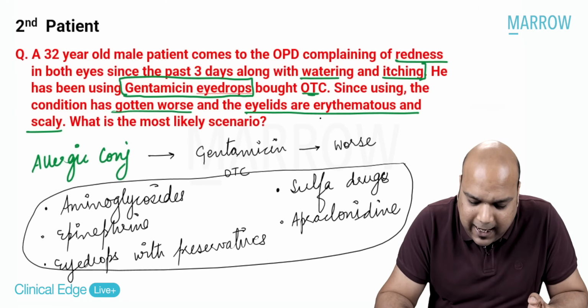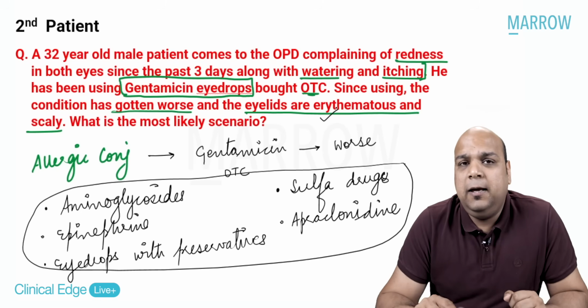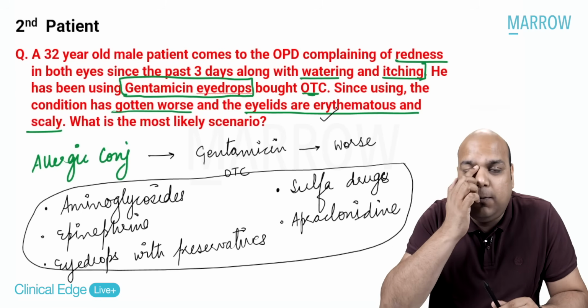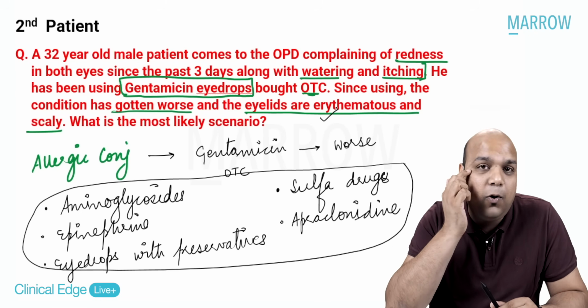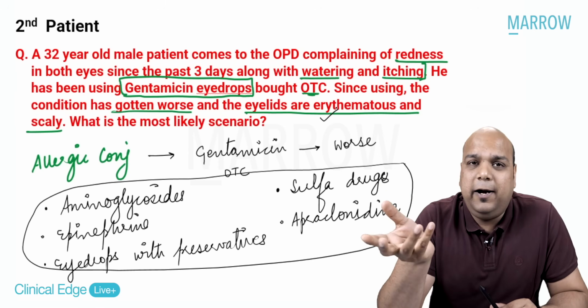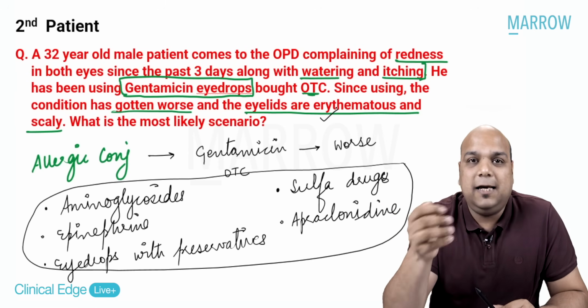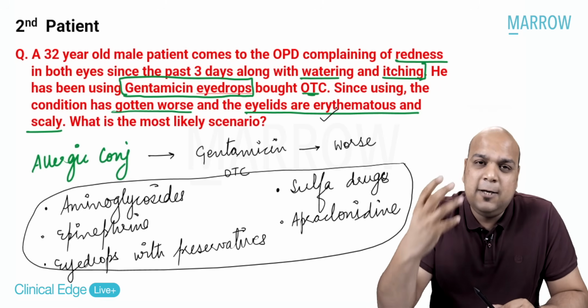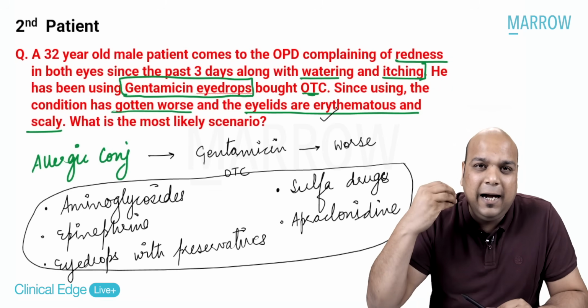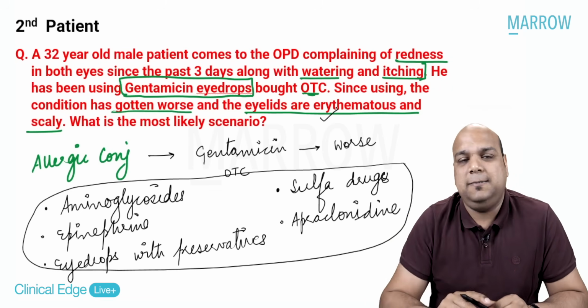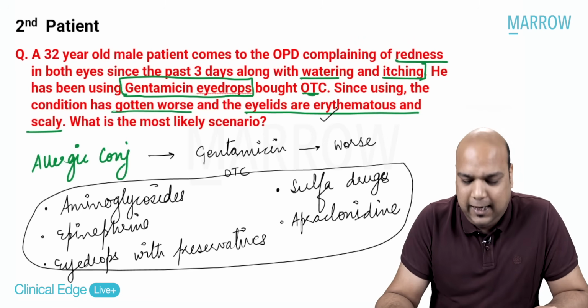Now, why are the eyelids erythematous and scaly? Because when you put an eye drop, the eye drop usually leaks out from both the sides. Yes, a little bit of eye drop will leak down, and that is making the eyelid also erythematous and scaly. And then you are itching and then you're wiping, so it is making it scaly and erythematous. So, how do we treat this condition? That is now the next question.